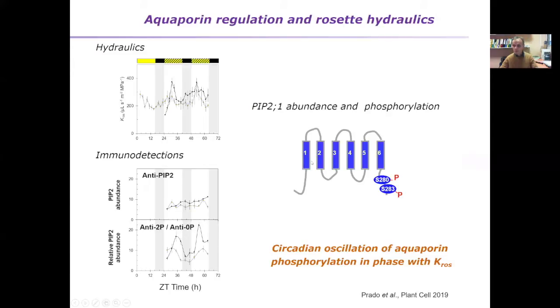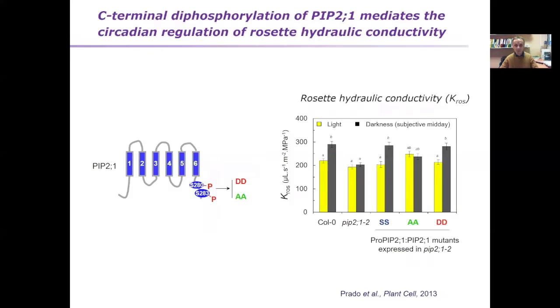But we wanted to have more precise genetic evidence for the role of aquaporin phosphorylation in these processes. This is the reason why we have designed mutated forms of PIP2;1: either phosphomimetic forms, where the two serine residues were mutated to aspartic acid, and phosphodeficient forms, where we have introduced serine to alanine mutations. And these two forms were reintroduced in the PIP2;1 background.